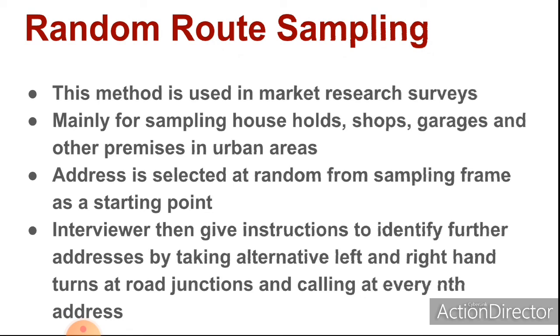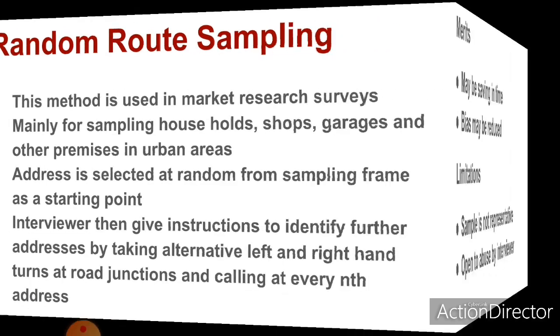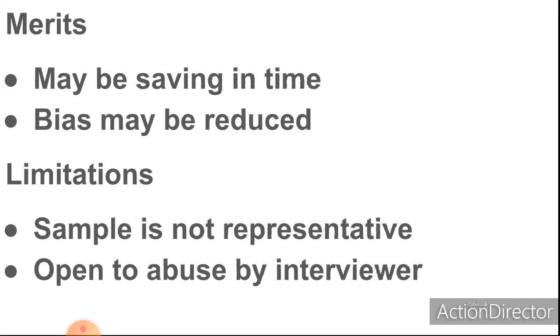So after collecting addresses, the interviewer gives instructions to identify further addresses by taking alternate left and right hand turns at road junctions and calling at every nth address. So this is the procedure of random route sampling. Now we can discuss the merits and limitations of this method. The main merits of this method are that it may save time and bias may be reduced. The main limitations are that the sample is not representative and it is open to abuse by the interviewer.